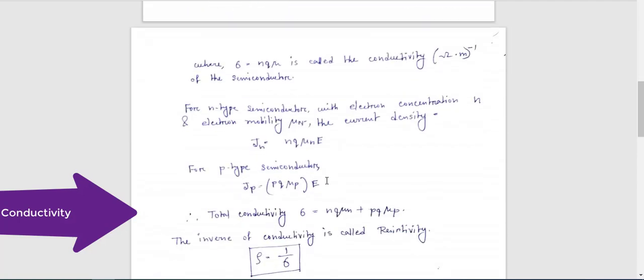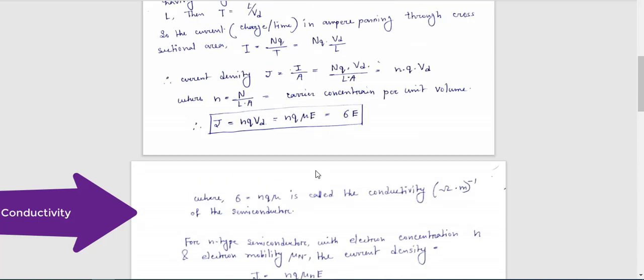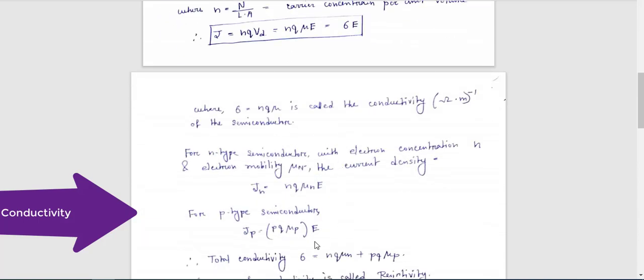Now for a P-type semiconductor, what will be your expression? It will be Jp. You just have to change the variable, nothing else. Jp denotes the current density for a P-type semiconductor. Jp is equal to what? The carrier concentration per unit volume for holes is noted as small p. n is the carrier concentration for an N-type semiconductor and p is the carrier concentration for a P-type semiconductor.